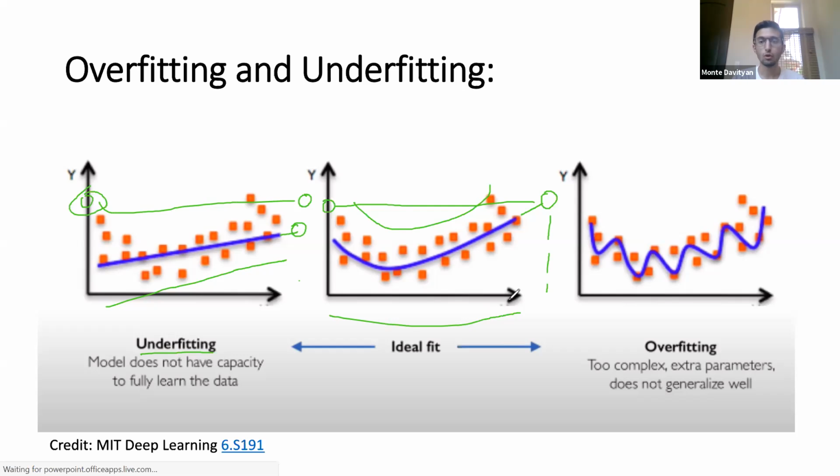We also don't want to overfit. This is more of a problem in neural networks. Overfitting is when you have too many layers and too many neurons. When this happens, your model essentially memorizes the data. It tries to fit the function to every single data point.